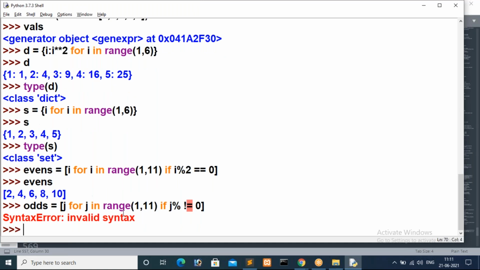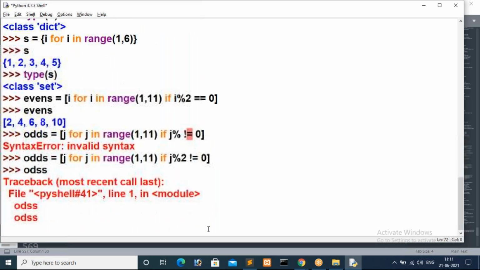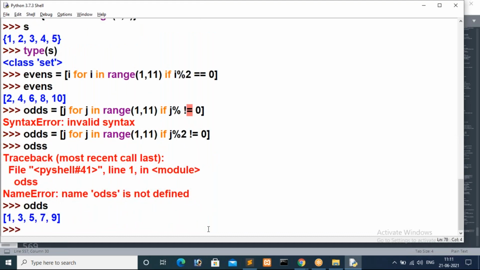Sorry, I did something wrong. That is j modulo 2, right? j modulo 2 not equal to 0, then only I want to store odds. Now print odds: 1 3 5 7 9 we have. So we are implementing a list with a condition.